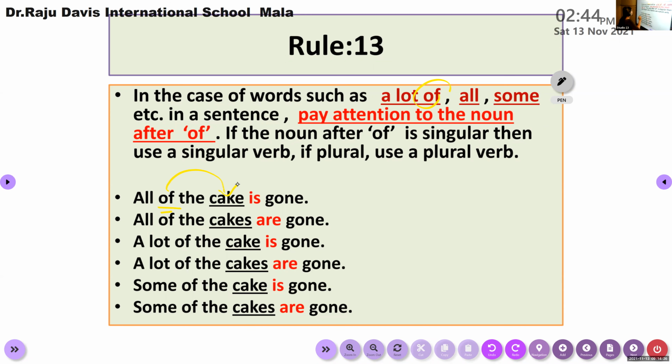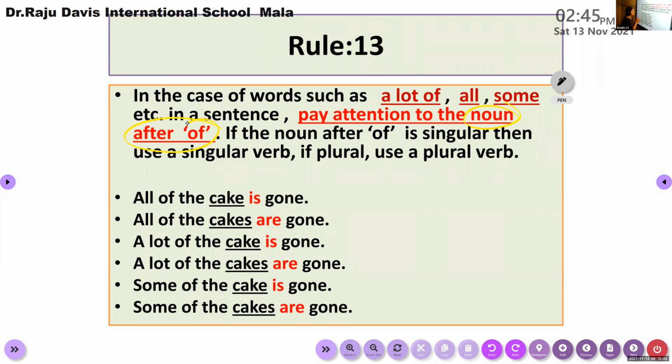If it is singular, you can use a singular verb. If it is plural, you can use a plural verb. So here the hero is the preposition of. Remember, in the case of words such as a lot of, all, some, etc., we need to pay attention to the noun after of. If it is singular, use a singular verb. If it is plural, use a plural verb. So let us see the examples.